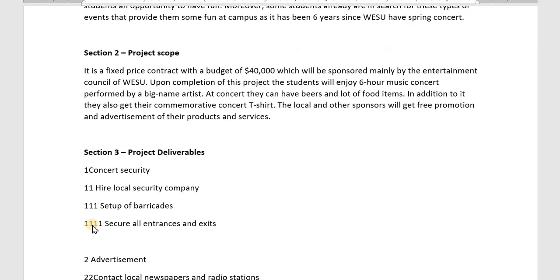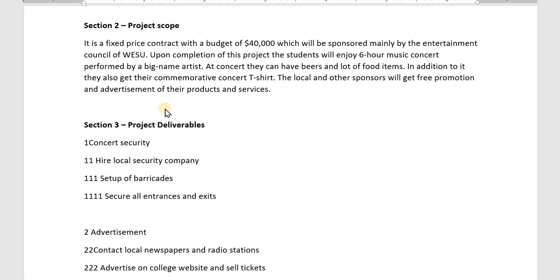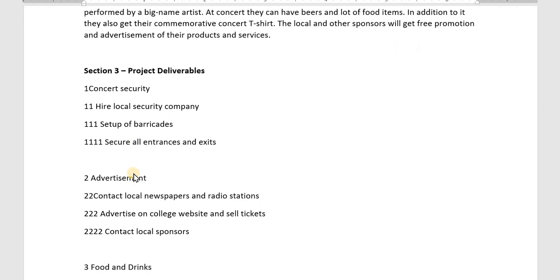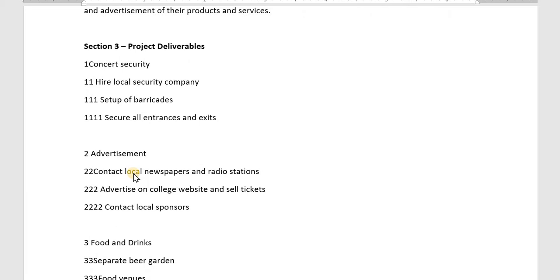So next is the section of project deliverables. It is also a key element. We will break down the deliverables into a work breakdown structure. First, concert security, where we will include work packages like hire a security company, set up boundaries and barricades, and secure all entrances and exits.